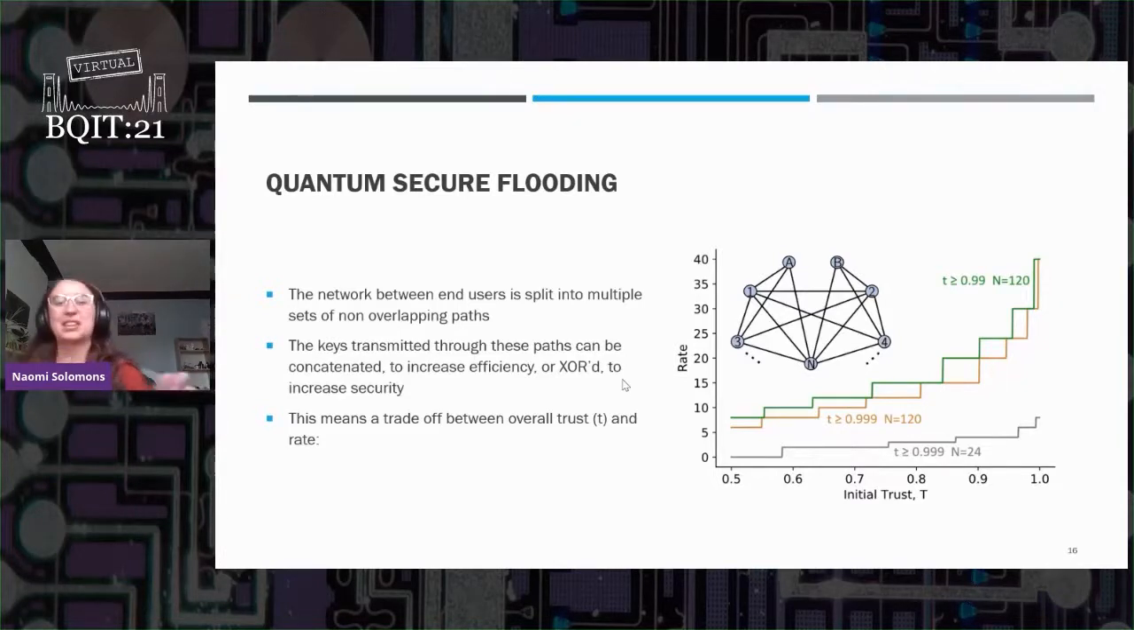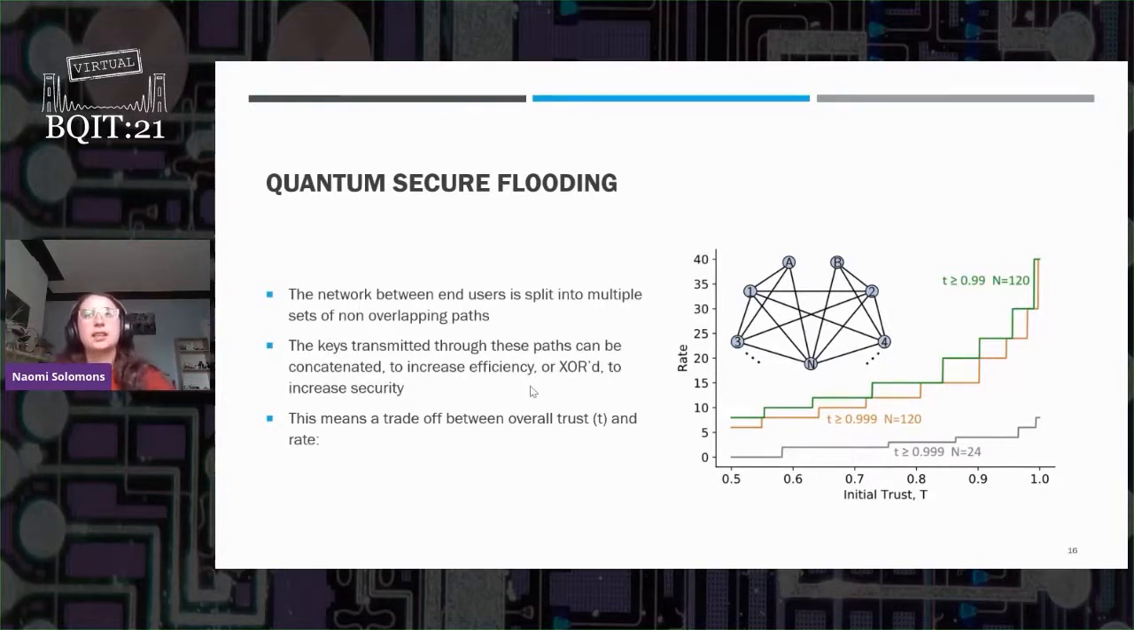That's a little bit complicated, so I'm going to repeat it again. We have a number of non-overlapping paths between Alice and Bob. Those paths are going to be split into subgroups. When Bob receives keys from each subgroup, he's going to XOR them together, and then the overall key from the subgroup is going to be concatenated.